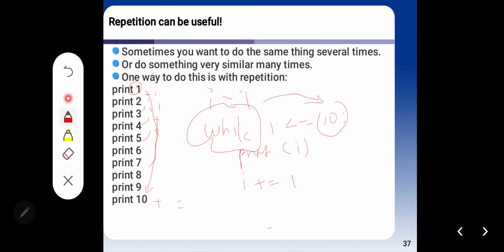I hope you understand the difference between while syntax and for syntax, because it is very easy to understand.